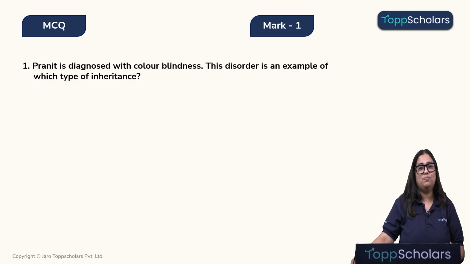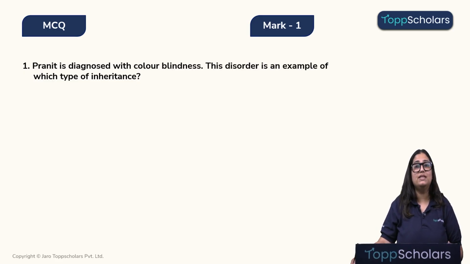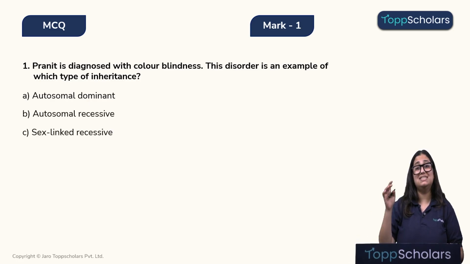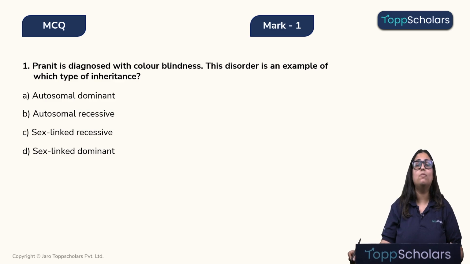Let's look at this MCQ. Pranit is diagnosed with color blindness. This disorder is an example of which type of inheritance? Option A, autosomal dominant. Option B, autosomal recessive. Option C, sex-linked recessive. And option D, sex-linked dominant.